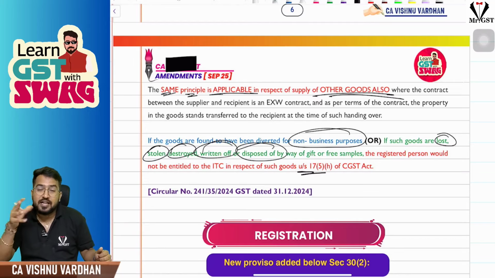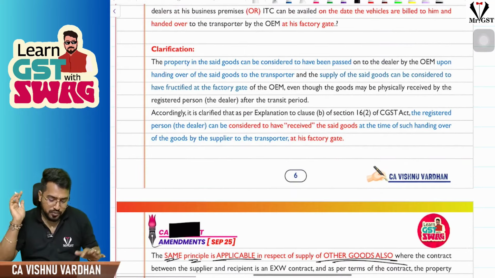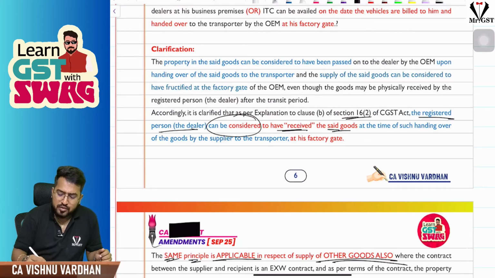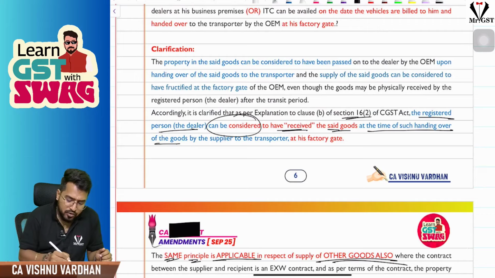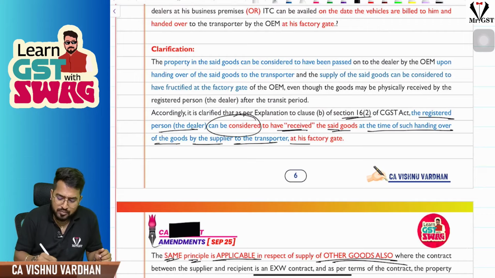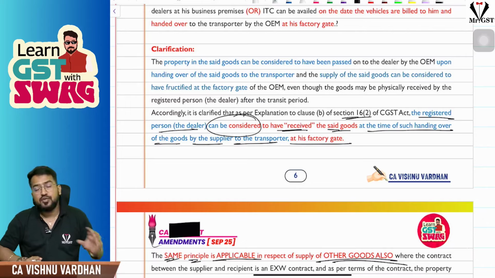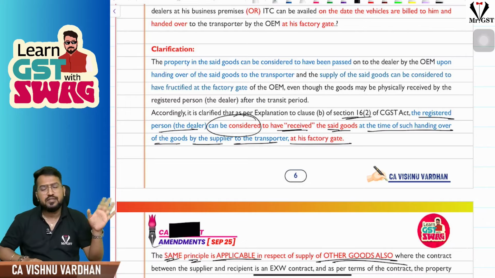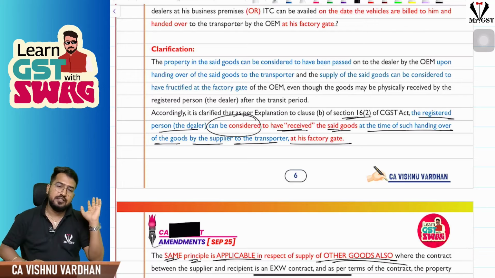The important thing is, at the factory gate, if you are taking the ownership, straight away they are giving you the ITC. So in 16 subsection 2, sir, the registered person can be considered to have received the said goods at the time of such handing over of the goods by the supplier to the transporter at his factory gate. So it is considered as the recipient has received the goods. Even though he has not actually received them, it is considered that he has received the goods.